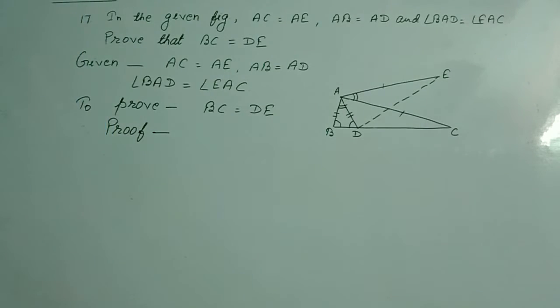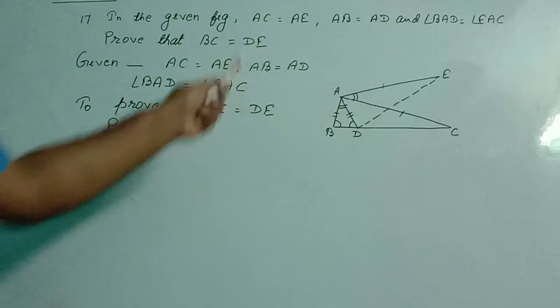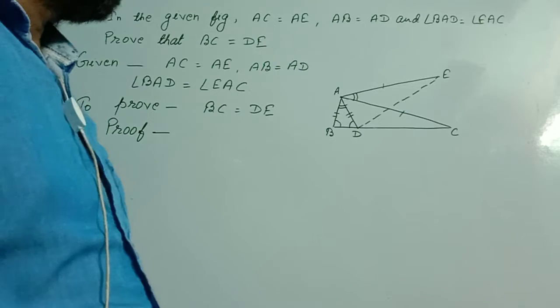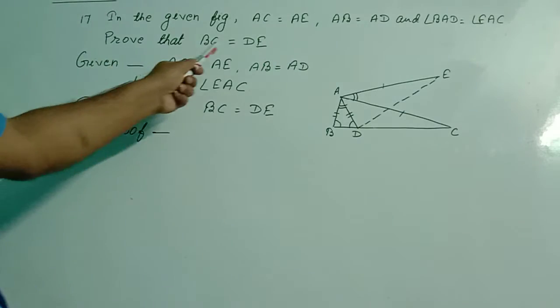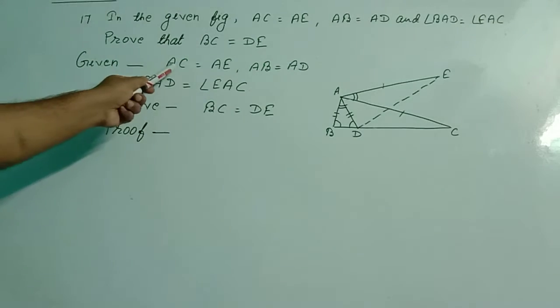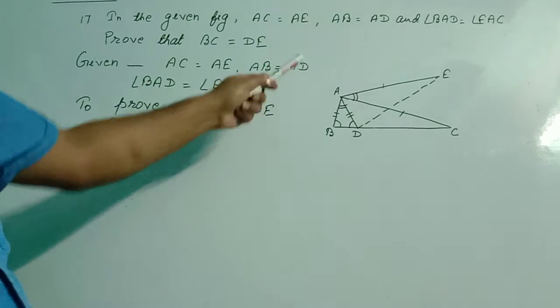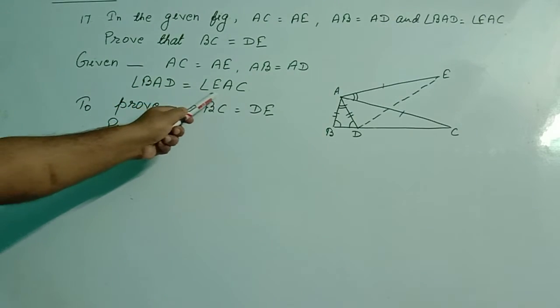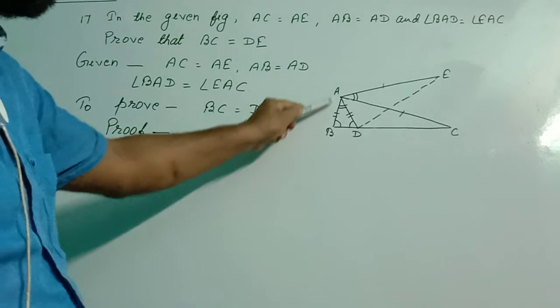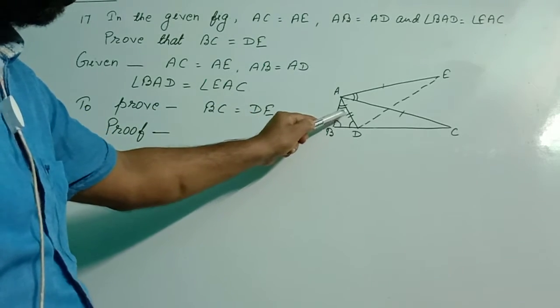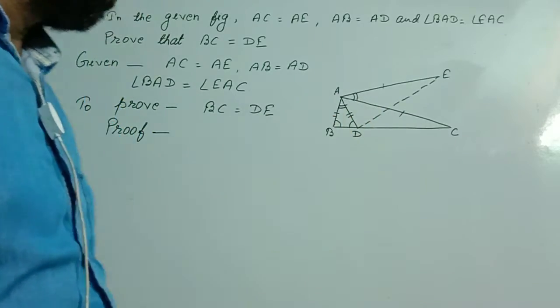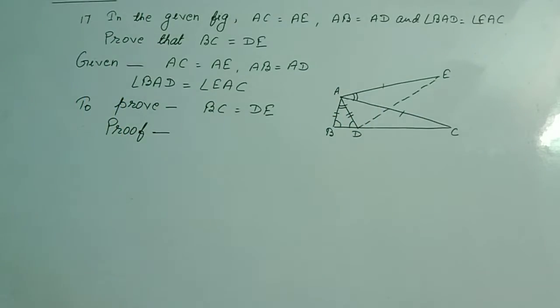In question number 17, in the given figure, AC equal to AE, AB equal to AD and angle BAD equal to angle EAC. Then prove that BC equal to DE. Given AC equal to AE, AB equal to AD. These two informations are given. One more information, angle BAD equal to angle EAC. This is angle BAD, this angle, and this is angle EAC, this angle. These two angles are equal. So we are asked to prove BC equal to DE.